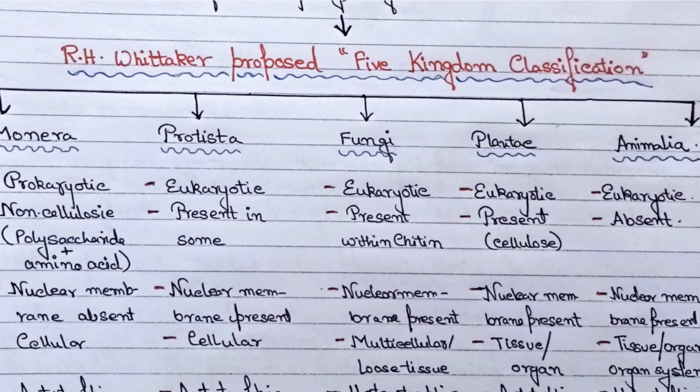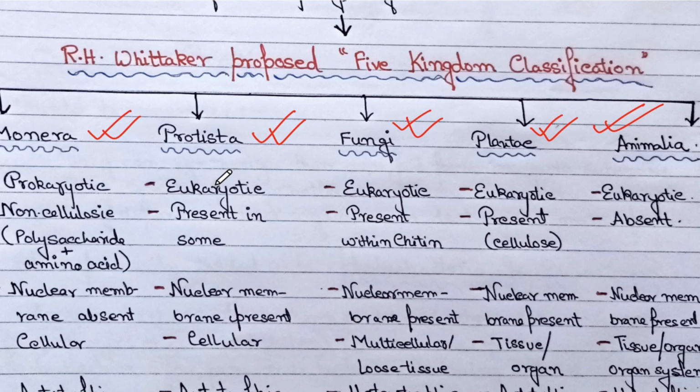So what did R.H. Whittaker propose? He proposed a five kingdom classification where the whole living world is divided into Monera, Protista, Fungi, Plantae, and Animalia. Particularly in this video, we are concerned with Monera and Protista. In my later videos, I will go through fungi, Plantae, and Animalia in detail.